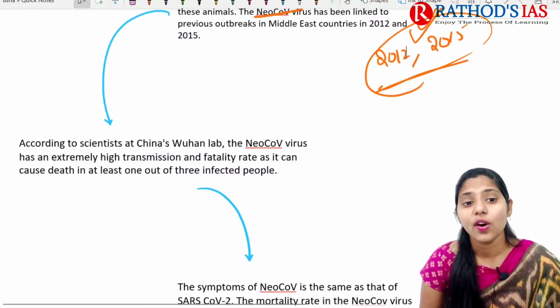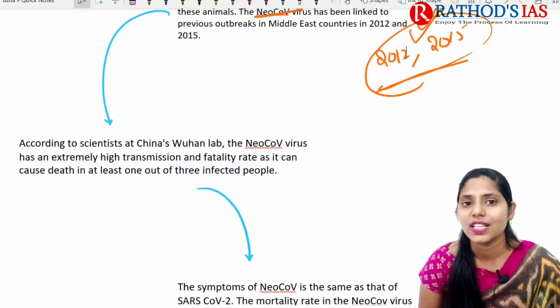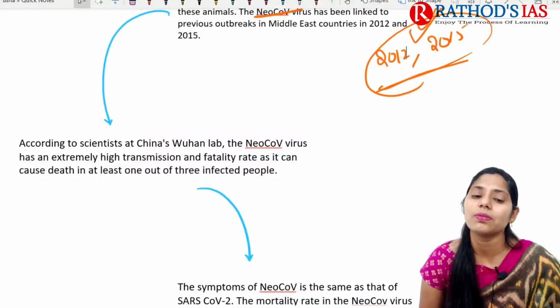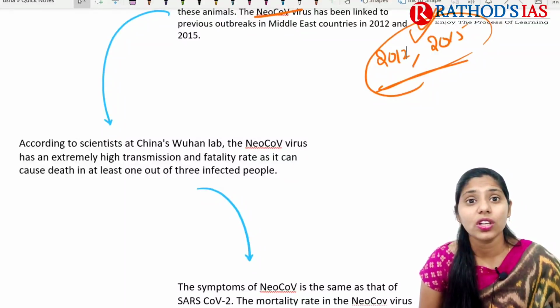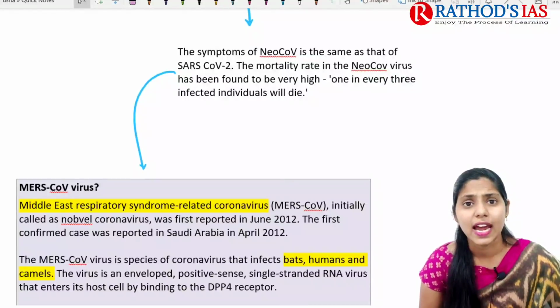Next, according to scientists at the Chinese Wuhan lab, this NeoCoV virus has an extremely high transmission, and the fatality rate is also very, very high. What will be the symptoms? The symptoms will be similar to SARS coronavirus as well.